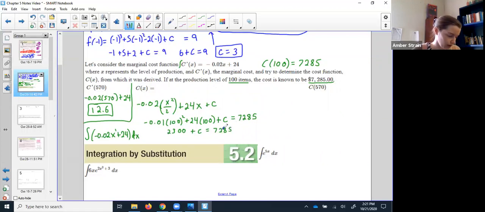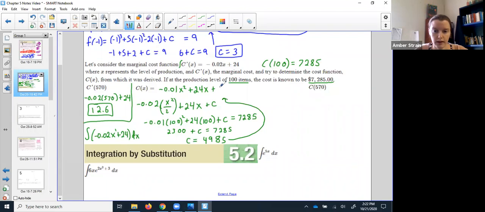Okay, so then when I subtract that over, the constant is the kind of crazy number of 4,985. Okay, now be careful, that's not the final answer. The final answer was this right here, the -0.01 x squared, just like right here, plus 24x, but then specifically with the c of 4,985. Okay, so the final answer is the function with the c plugged in.